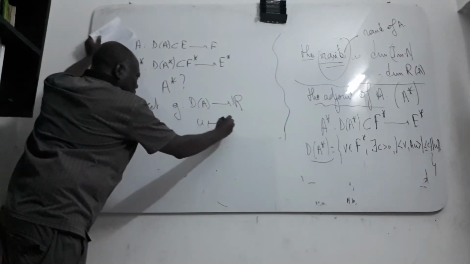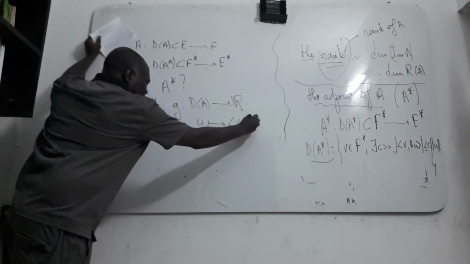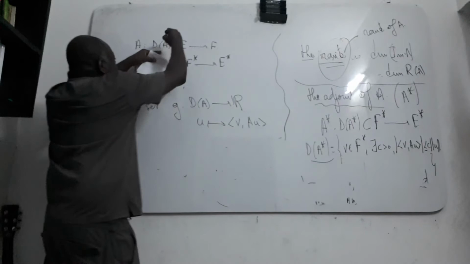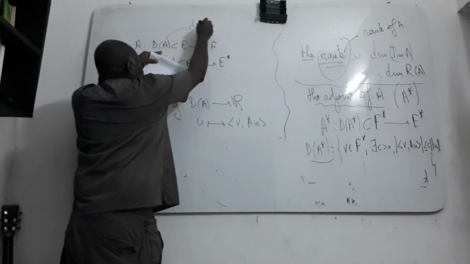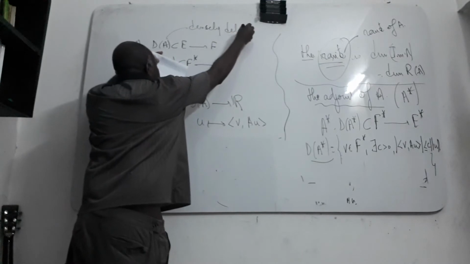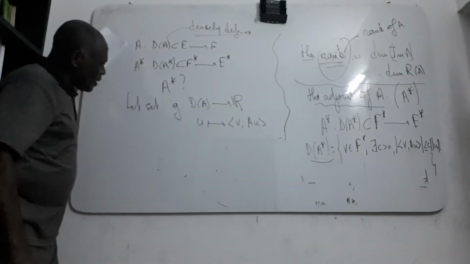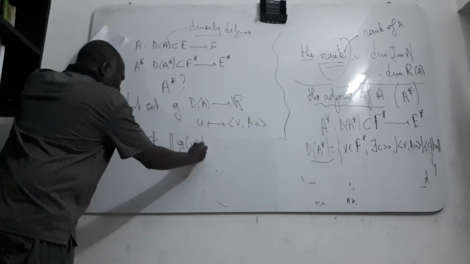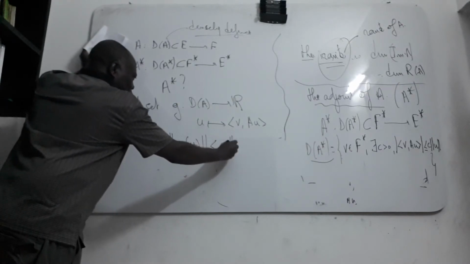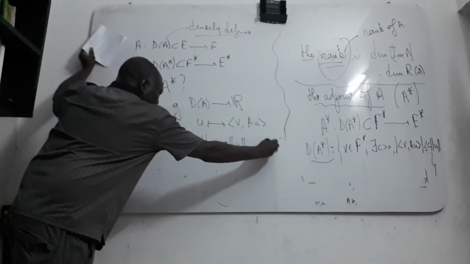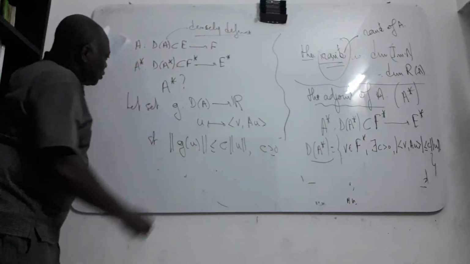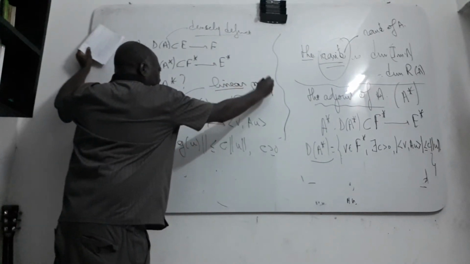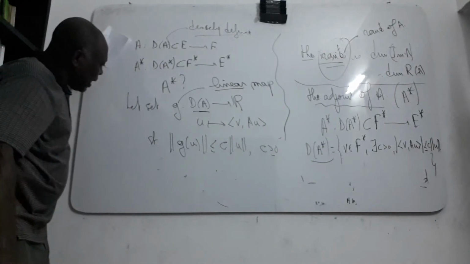For all U in the domain of A, which is densely defined, we have that the norm of V applied to A U is bounded by C times the norm of U, and there is this C such that you have this condition. So this says that J is a linear map from the domain of A into R.